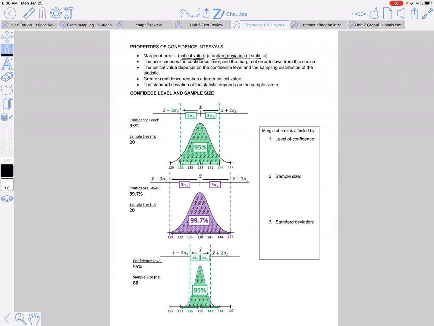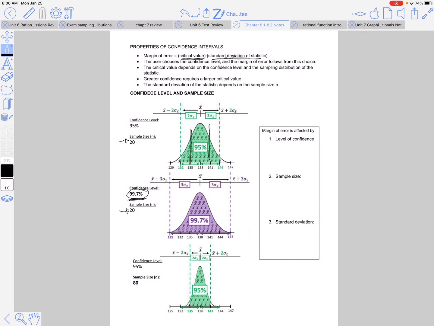So as we can see, 95 to 99.7, they had the same sample size and the same standard deviation because they're the same data. But I was more confident, right? Which means I had to go out more. The more confidence, the more standard deviations you're going to go away from the mean. I went 3 standard deviations above and below the mean to be 99.7% confident.